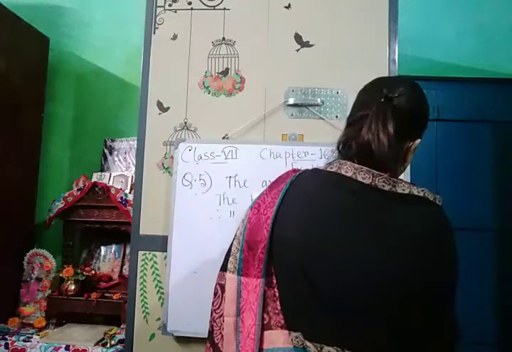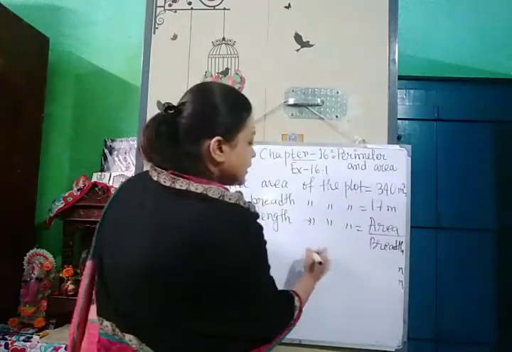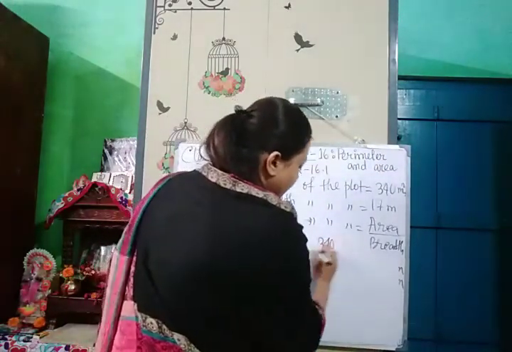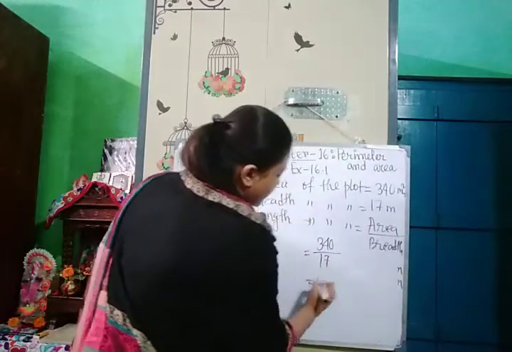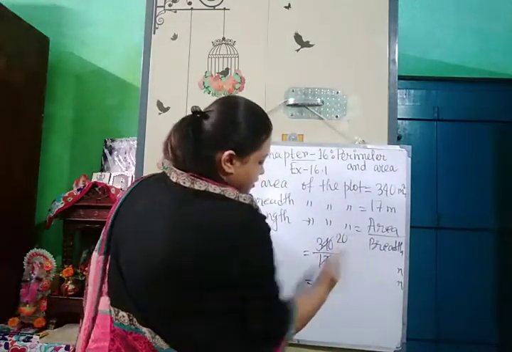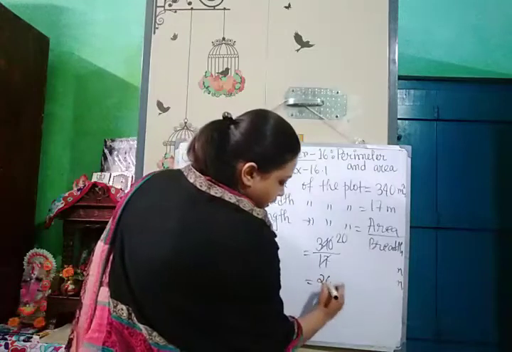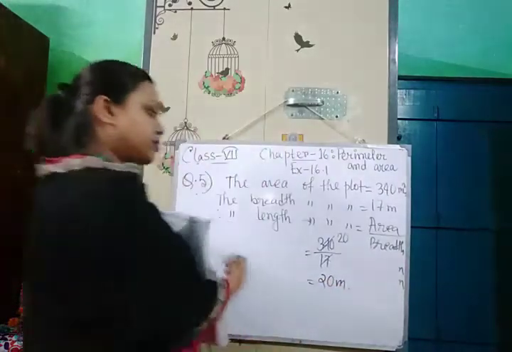You have to write the formulas. Okay. That means 340 divided by 17. So 17 ones are 17, 17 twos are 34 and 0. That means 20 meter is the length of the plot.